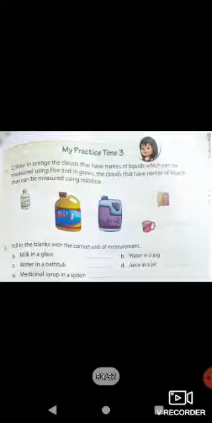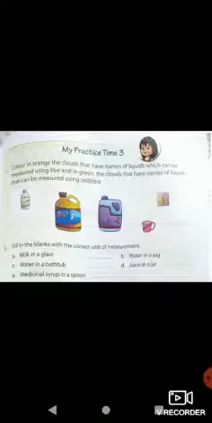Now we'll move to the book. This is practice time 3 in our textbook. Color in orange the clouds that have names of liquids which can be measured using liters, and in green the clouds that have names of liquids that can be measured using milliliters. Simply remember that we have to color liters orange and milliliters green. Tell me, syrup is in milliliters, so it will be green.